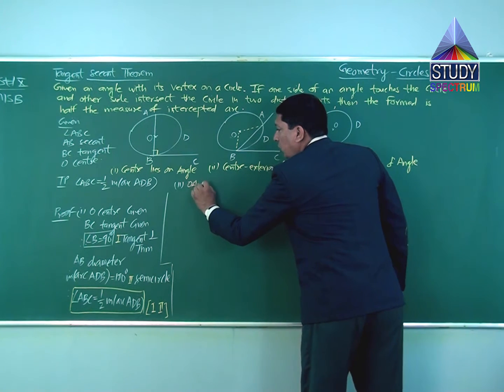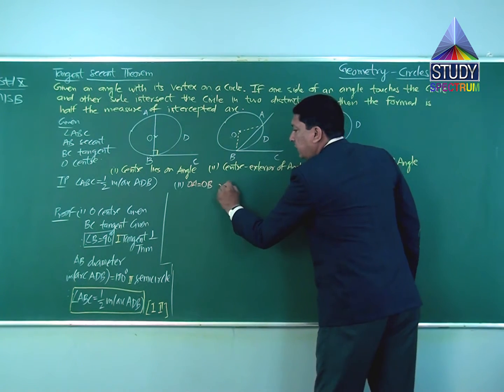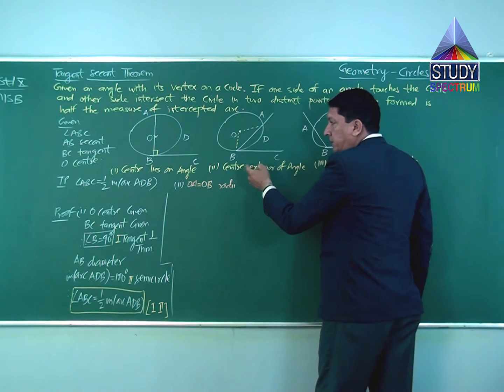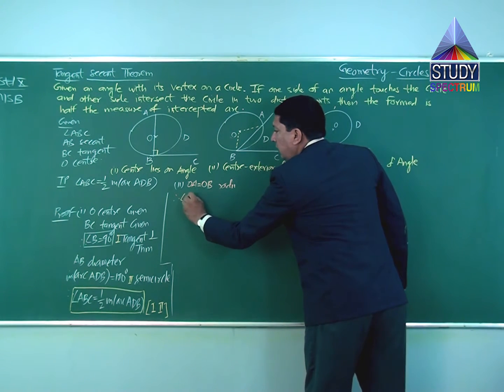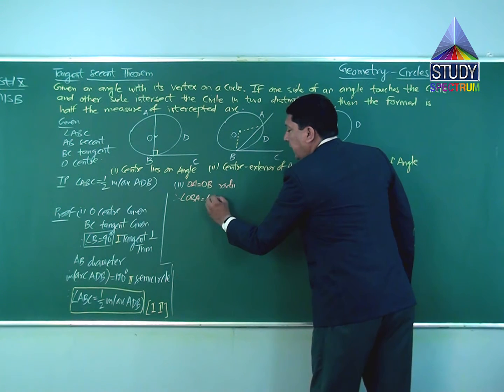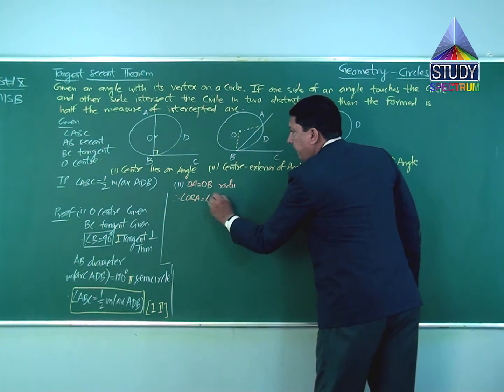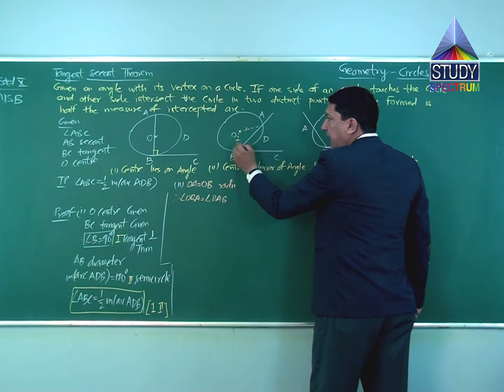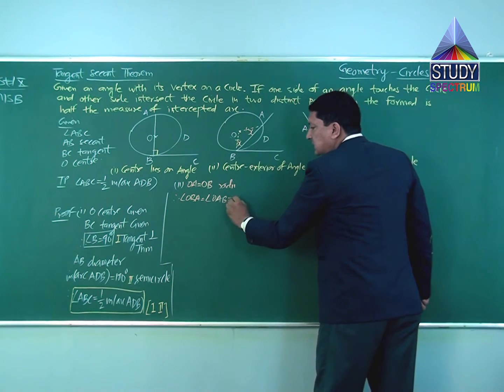OA is equal to OB, radii of the same circle, both will be same. Therefore, angle OBA is equal to angle OAB. If radius same, angles are equal. If I am naming this angle as X, both angles are X.